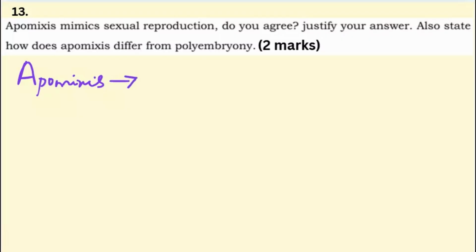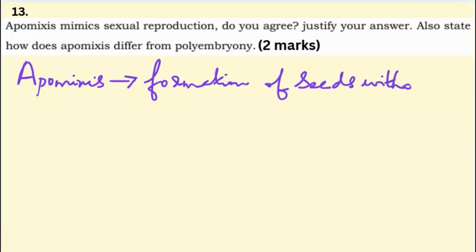Apomixis means the formation of seeds without fertilization. There is no fertilization involved. So that means it doesn't mimic. No, it does not mimic sexual reproduction, but yes, it mimics asexual reproduction.